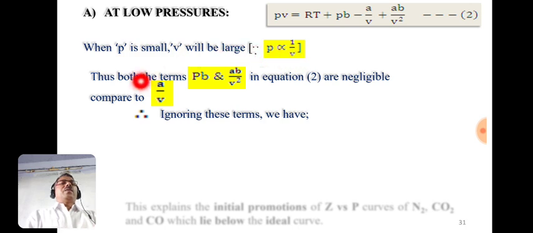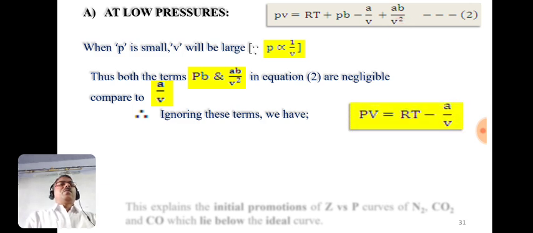And when the volume is very large, these two terms, Pb and ab/V², are negligible as compared to a/V. Therefore, by neglecting these two terms from equation 2, we have PV equals RT minus a/V.